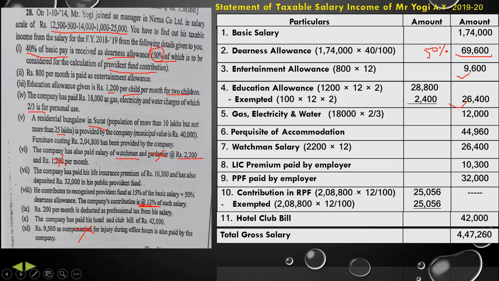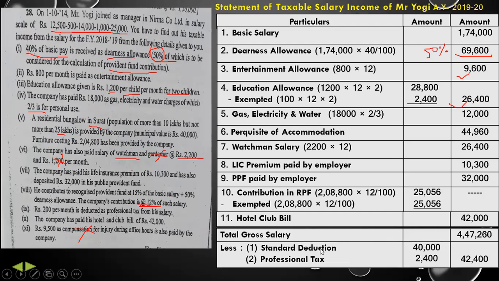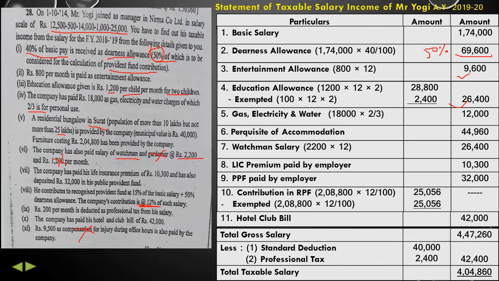Now we will do the deduction, that is standard deduction 40,000 and professional tax 2,400 rupees. That is 42,400 rupees we will subtract from 4,47,260. So we get 4,04,860 as our taxable salary.